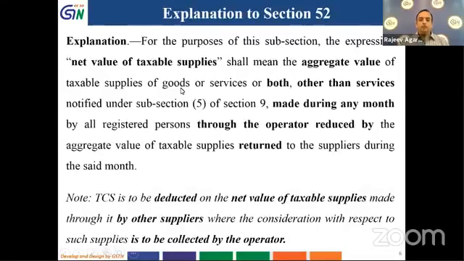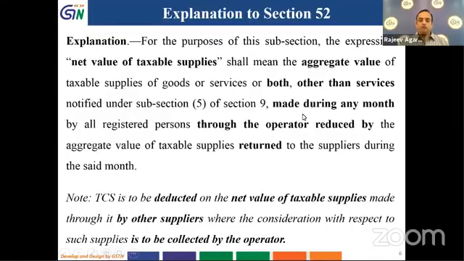Now the explanation says that for the purposes of this section, the expression net value of taxable supplies. So what is going to be net value of taxable supplies? It is the aggregate value of taxable supplies of goods or services or both, made during any month.